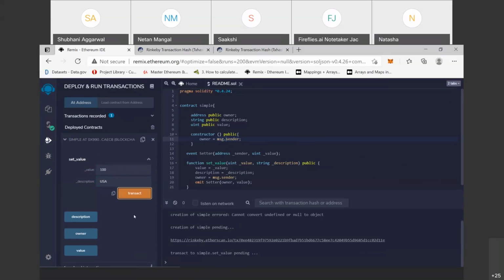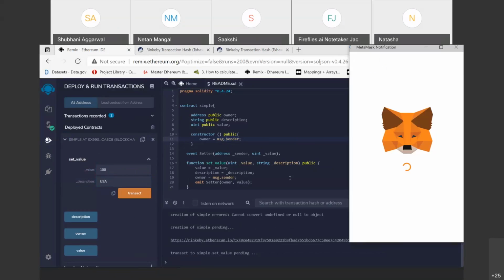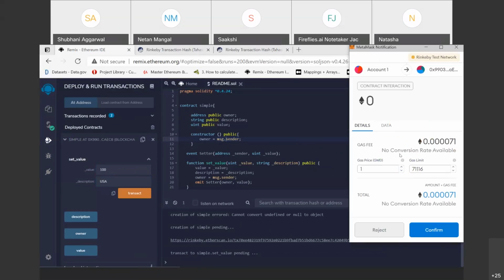Okay, when we transact, we simply get a confirmation from MetaMask, because we have connected this smart contract to MetaMask.